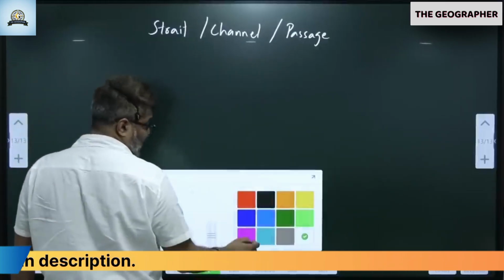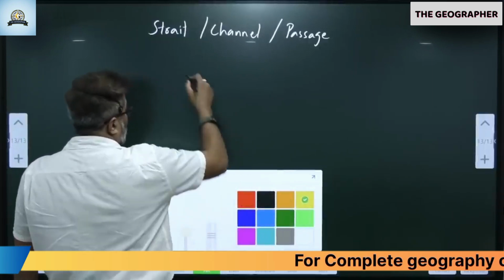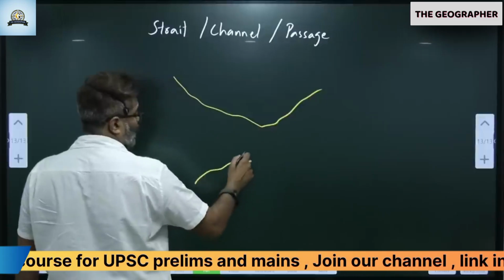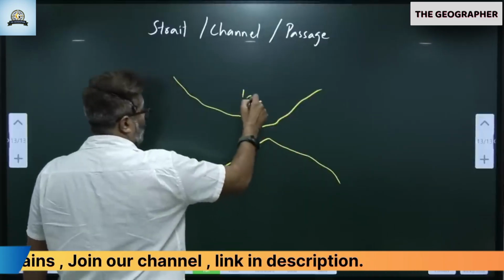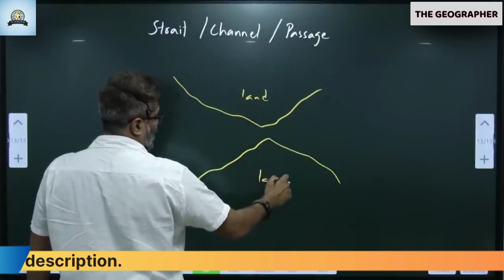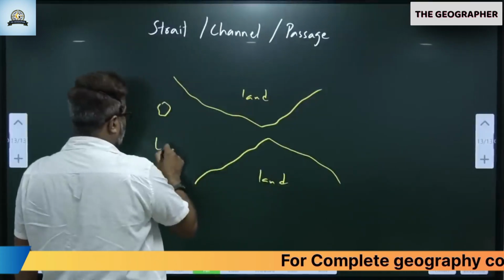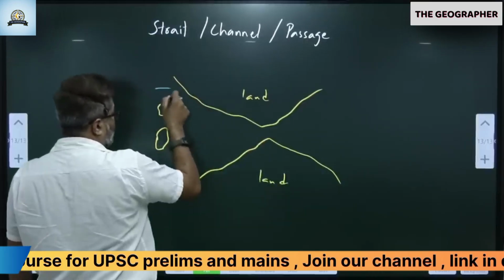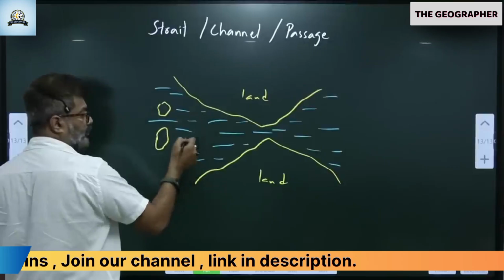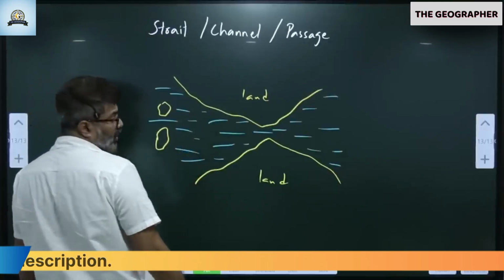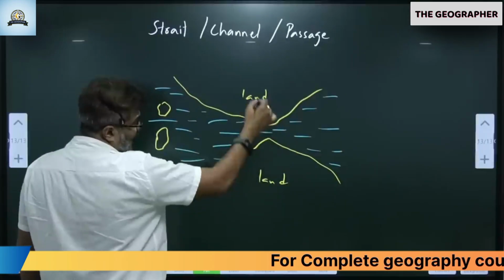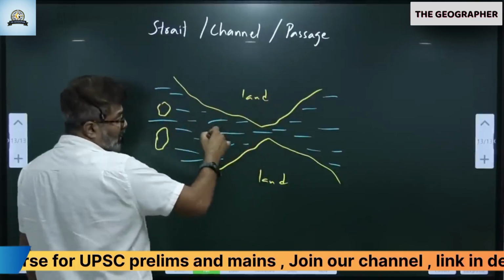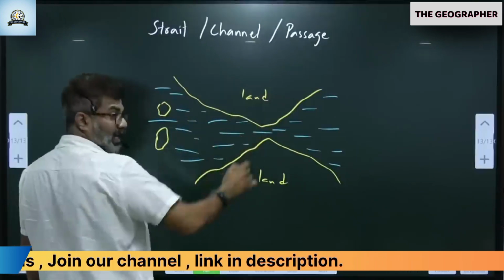I'll show you what they are. First understand the concept. Let's say there is one land. This side also land, this side also land. Here one island also is there, see. Notice this is all water. Notice that this water is separating land on two sides. All of you understand first. This is the water body separating land, correct?